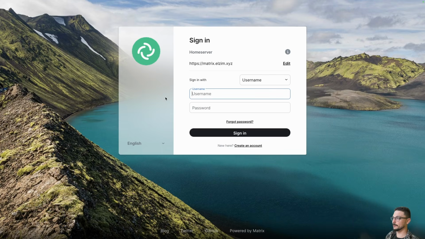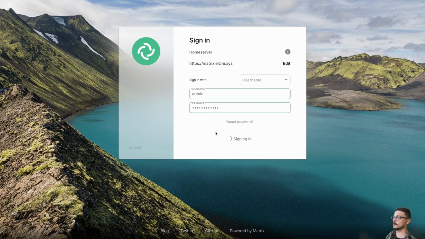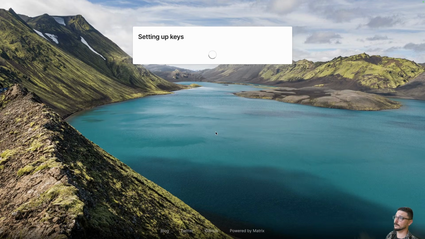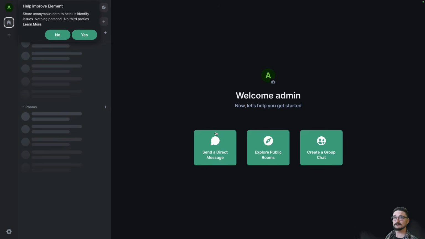Now we already have our admin user. Mine's called admin, and then the password, which I've got here, I'll paste that in, and I can hit sign in, providing that our command and everything worked and everything is running on the Matrix server. This should sign us in to our new Synapse Matrix server. I'm going to hit sign in, and let's see what happens. There we go. We're in.